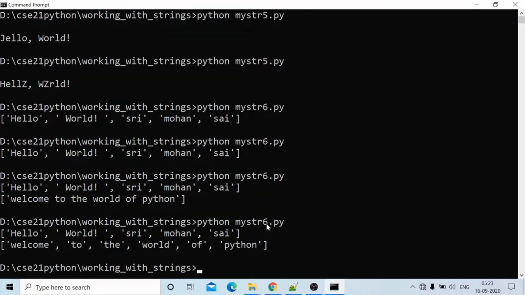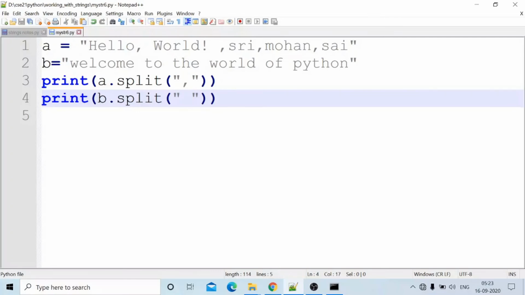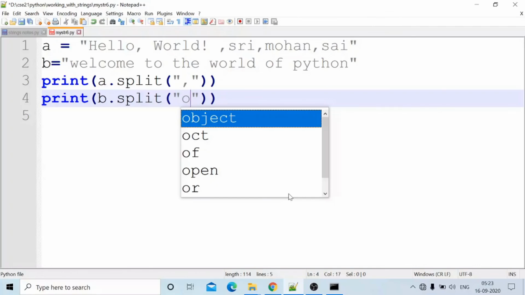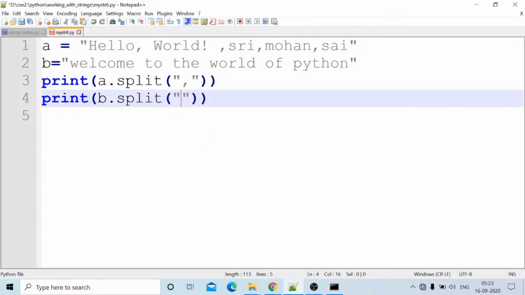Welcome to the world of Python. List. We are getting the list from the given string using the split function. The split function splits the given string based on the character given. Suppose I split based on the letter O, small o.